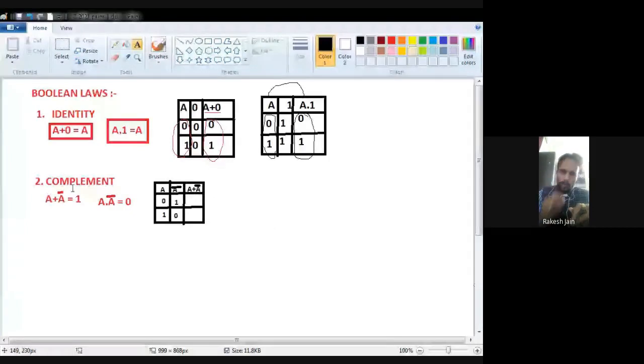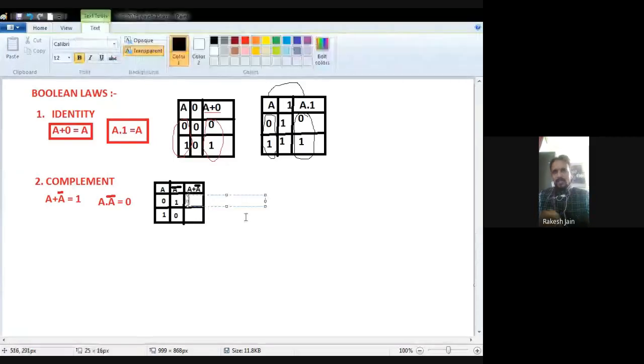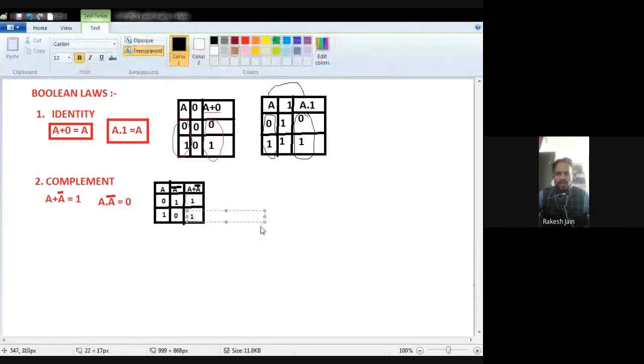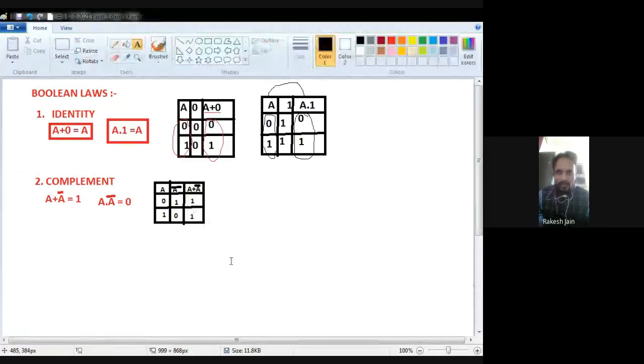Plus operation means we want to perform the OR operation. OR means if any input is 1, output will be 1. So for 0 and 1, because 1 is there, output is 1. For 1 and 0, output is also 1. So in both cases the LHS result will be 1.